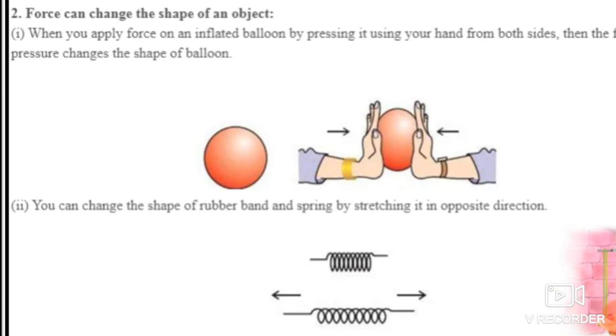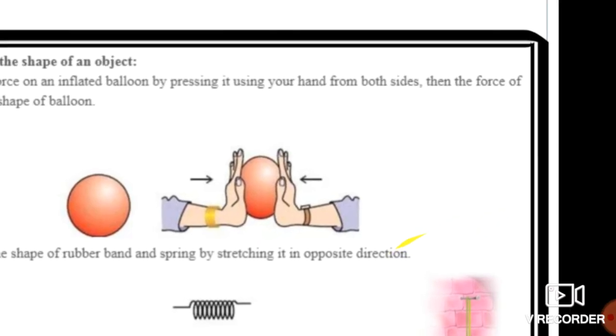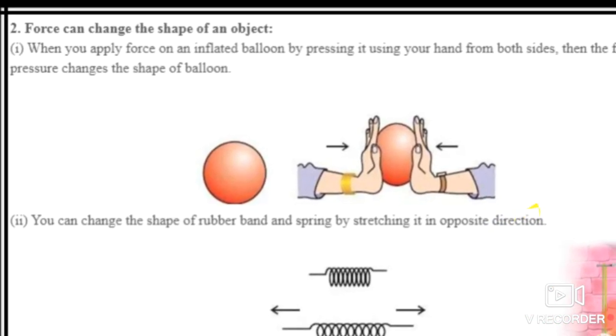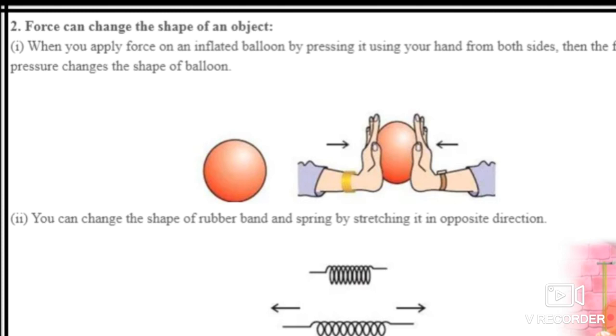How? Suppose you have an inflated balloon and you apply force by your hand on that balloon, what will happen? When you apply force on an inflated balloon by pressing it using your hand from both sides, the force of pressure changes the shape of the balloon.